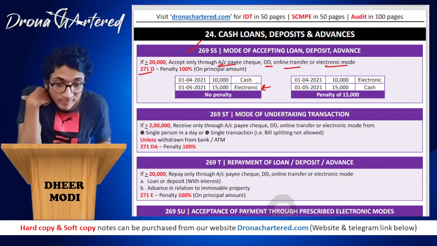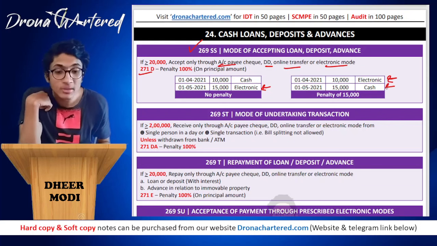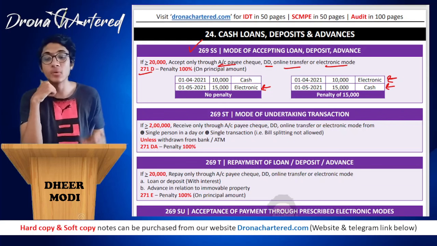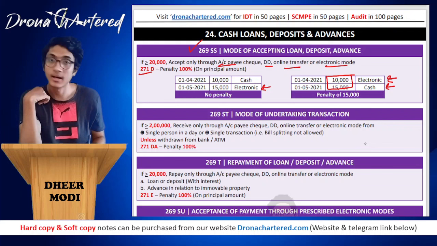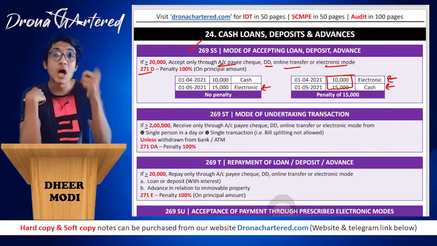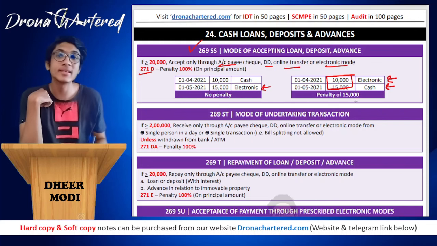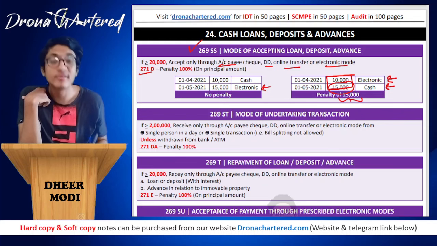However, if you reverse this, that is on 1st April 21 you took 10,000 in electronic form, and then you took 15,000 in cash. Even though this 15,000 is within the limit of 20,000, we will be calculating 20,000 on an overall basis. Therefore, this becomes 25,000. Understood? Since it becomes 25,000, that is more than 20,000, now we will be checking whether you took it in cash or electronic. Since you took it in cash, you will be levied a penalty of 15,000 because you took 15,000 rupees in cash.